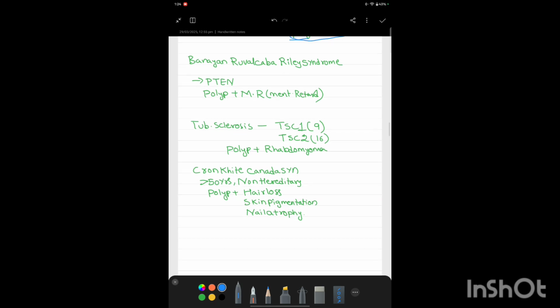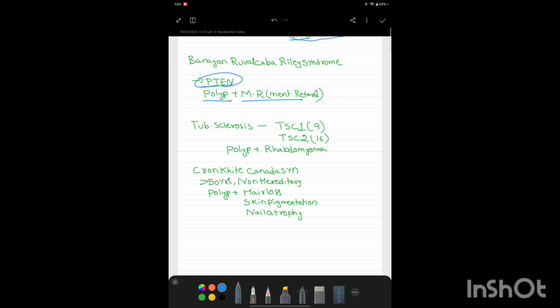Bannayan-Riley-Ruvalcaba syndrome. This syndrome is also associated with PTEN gene mutation. In Bannayan-Riley-Ruvalcaba syndrome, there are only two features mainly: polyps in the intestine, that is hamartomatous polyps, and mental retardation. How to remember this?